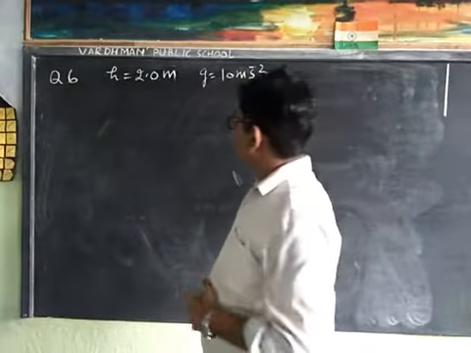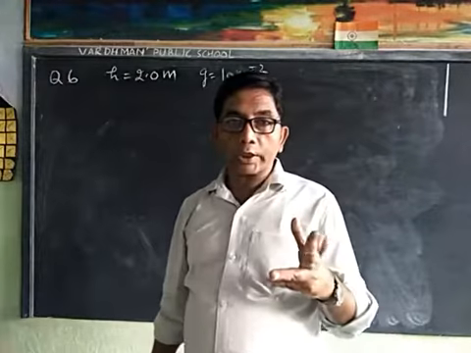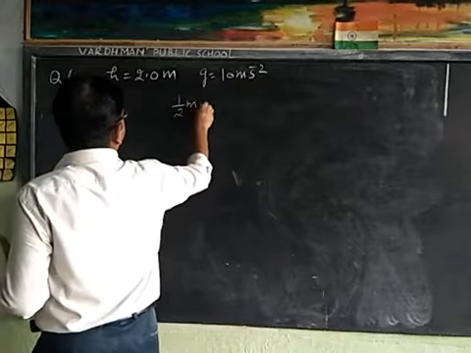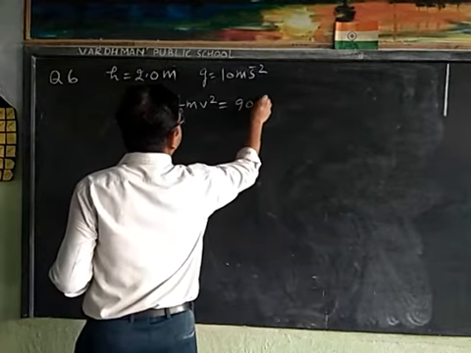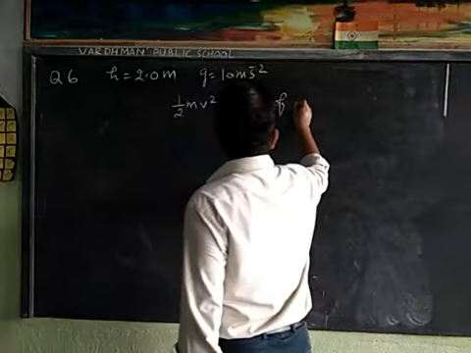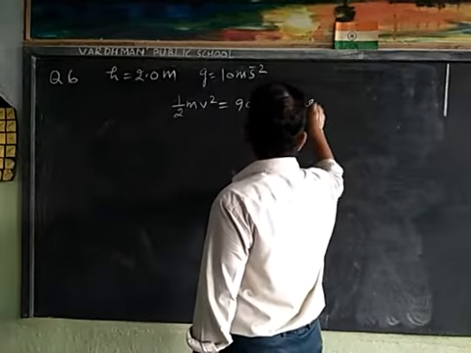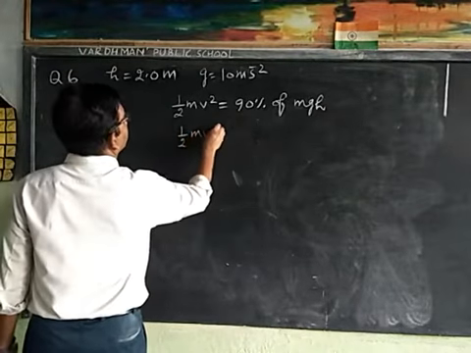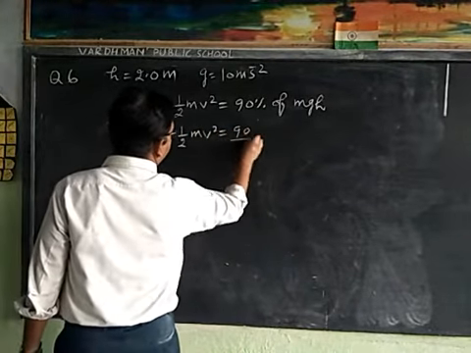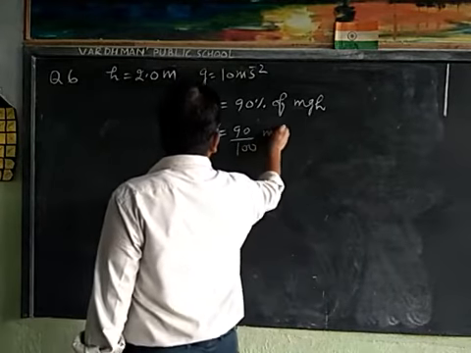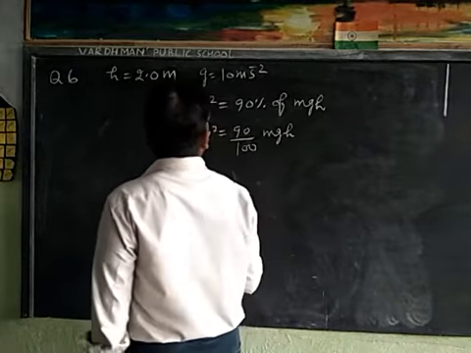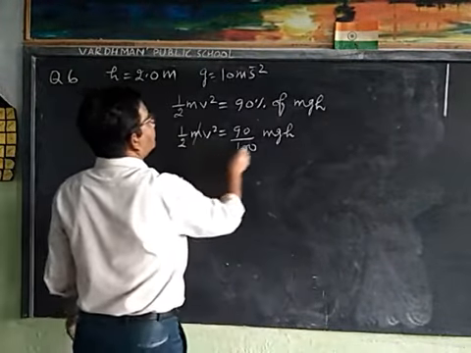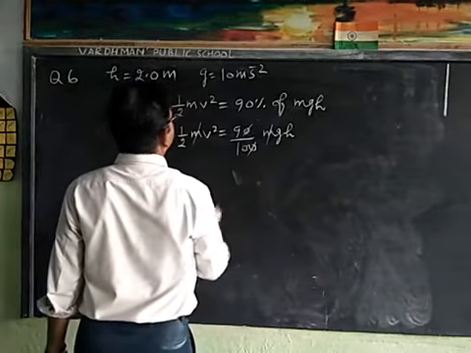Now the bob loses 10% of energy, that is (1/2)mv² is equal to 90% of potential energy, that is mgh. So (1/2)mv² = (90/100)mgh. Now cancel m from both sides. Then v² = 2 × 9gh/10, so v² = 9gh/5.